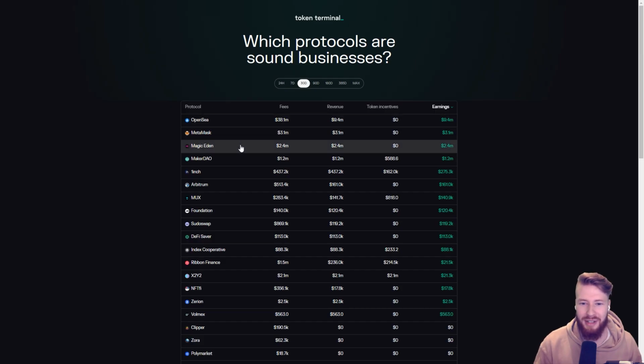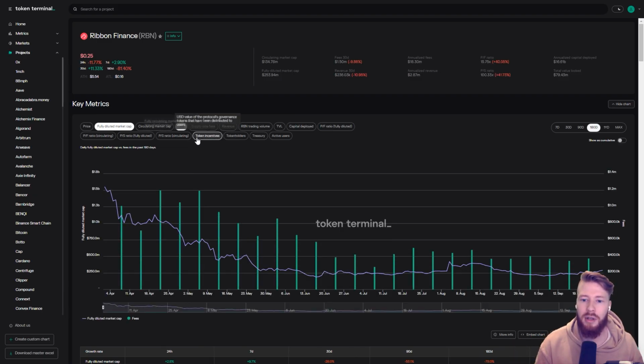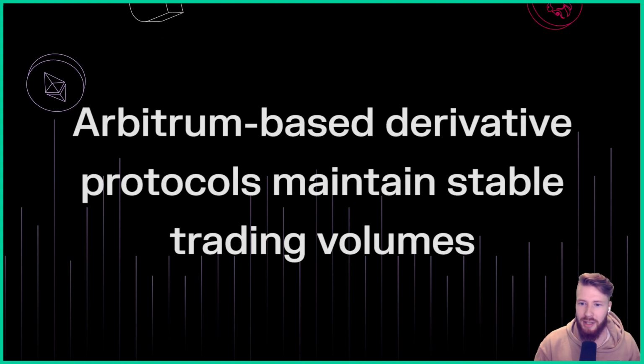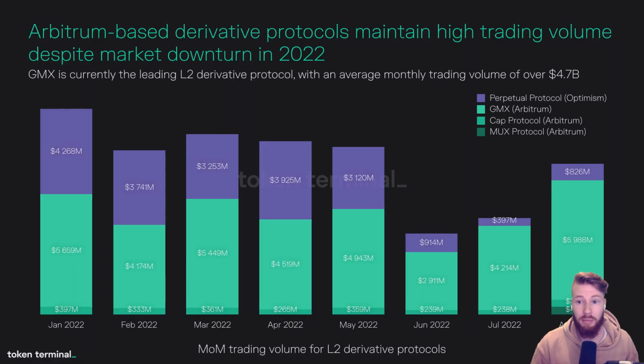You can dig deeper into the data on our new leaderboard, and make sure when doing your own research you click on projects and explore their full dashboard to understand the entire picture. An interesting trend we've been seeing is that Arbitrum-based derivative protocols have maintained high trading volumes despite the market turndown. From this chart, you can see that GMX, Cap Finance, and MUX protocol have maintained strong trading volumes, while the monthly trading volume on Optimism-based Perpetual protocol has decreased by $3.4 billion if we compare August this year to January.